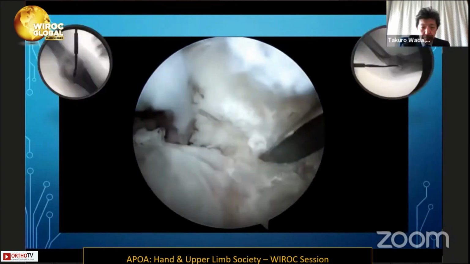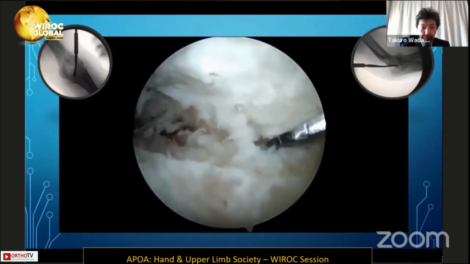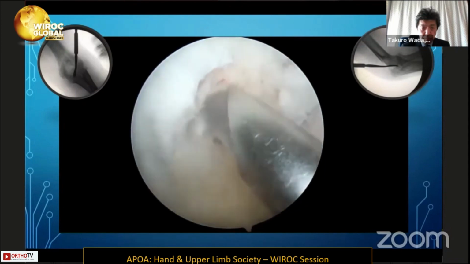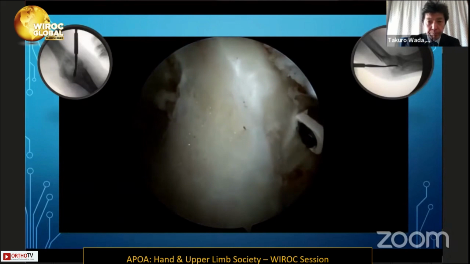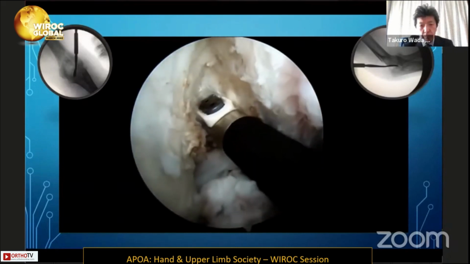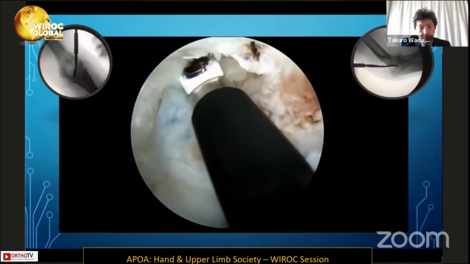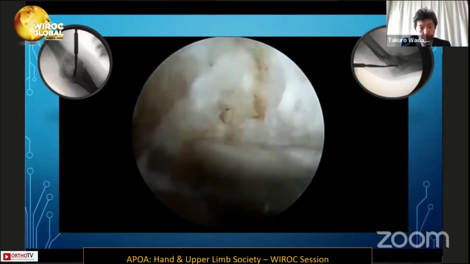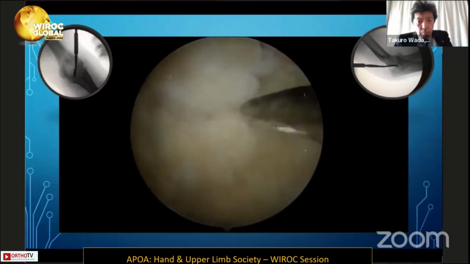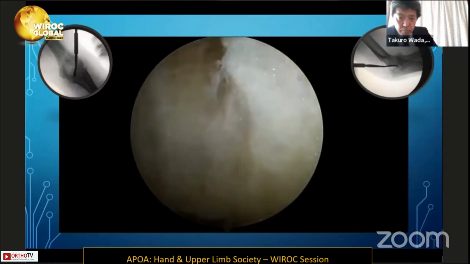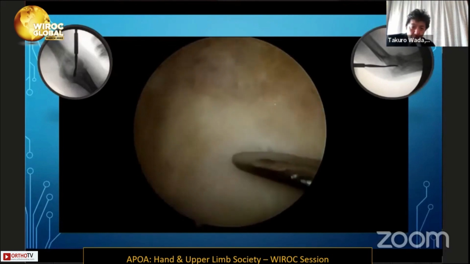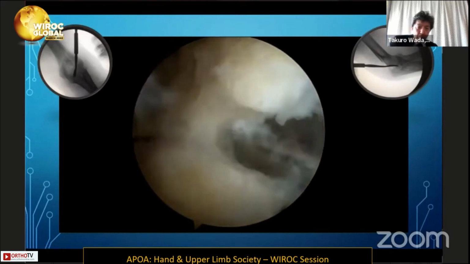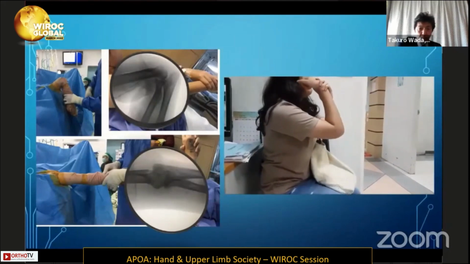Here is the video clip from the surgery. For this video, you can see that we step in and create the space for working. The key is that I need to remove the bony bridge from the back of her elbow. You can see in the picture, I move to the lateral gutter, identify the joint line, and try to break the bony bridge. When we break the bony bridge and remove it completely, her elbow can move again. Here is the result immediately and at follow-up.